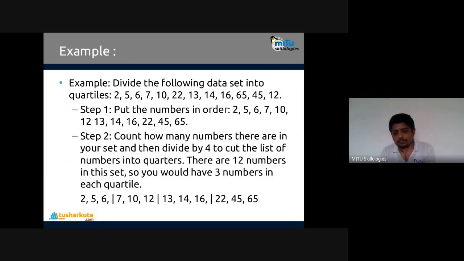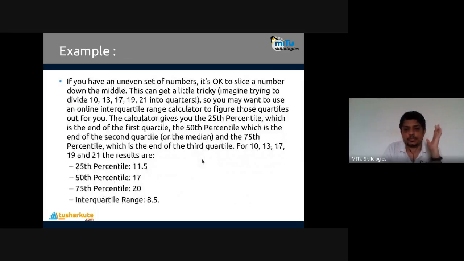And you can see this. The first quarter is 2, 5, 6. The second quarter is 7, 10, 12. The third quarter is 13, 14, 16. And the next one is 12, 45, and 65. Correct? So this is how the data distribution is done into four quarters. Now using this, we can calculate the values of Q1, Q2, and Q3.